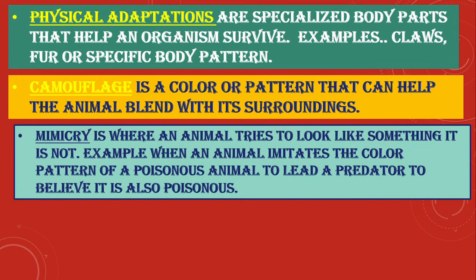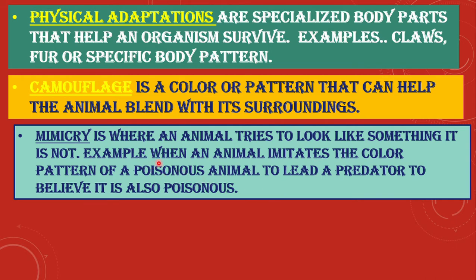Mimicry. This is where an animal tries to look like something it is not. Example, when an animal imitates the color pattern of a poisonous animal to lead a predator to believe it is also poisonous. Now, another name for mimicry is imitate or copy.